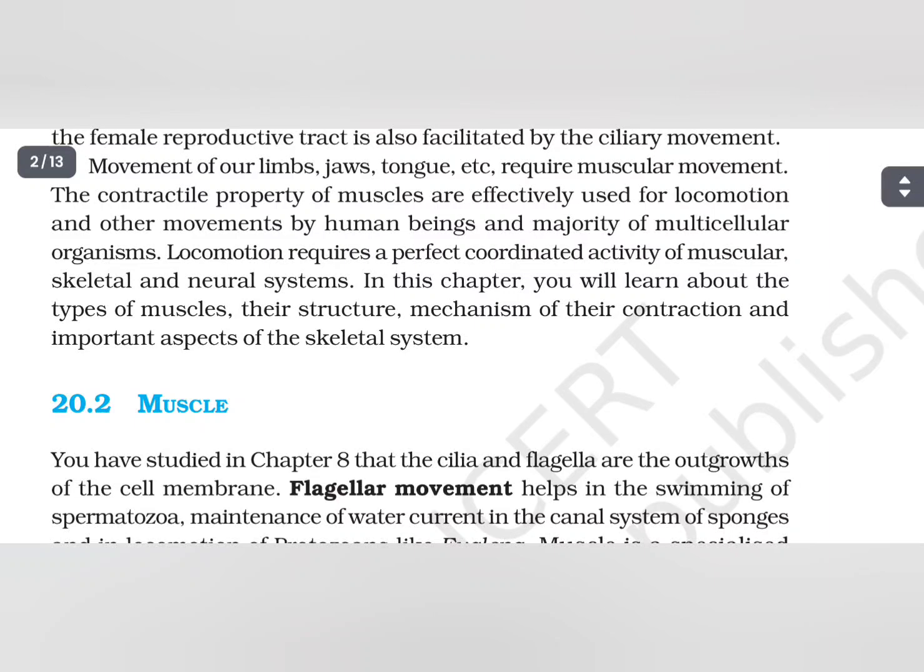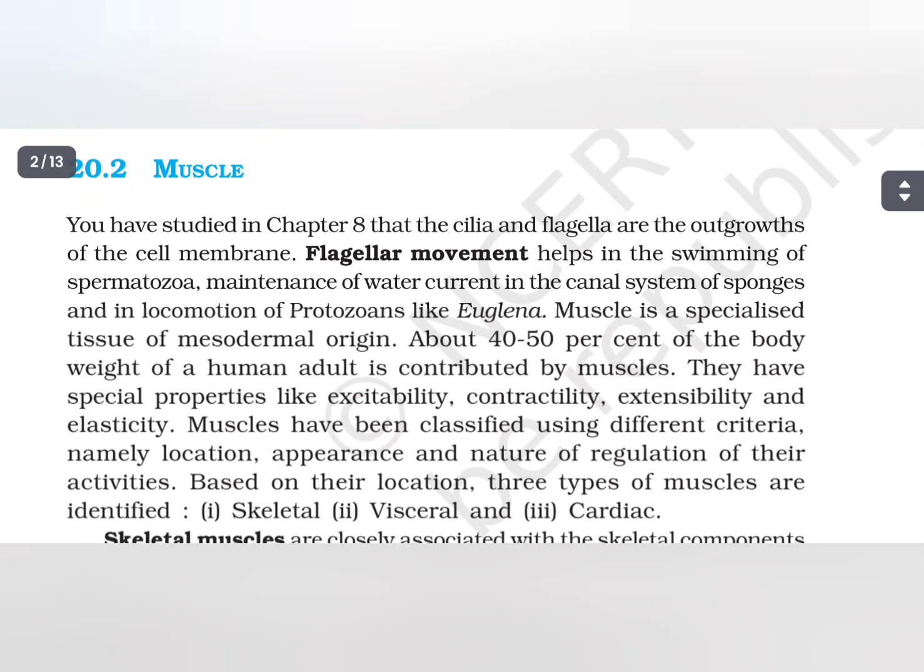Movement of our limbs, jaws, tongue, etc. require muscular movement. The contractile property of muscles is effectively used for locomotion and other movements by human beings and the majority of multicellular organisms. Locomotion requires a perfectly coordinated activity of muscular, skeletal and neural systems. In this chapter you will learn about the types of muscles, their structures, mechanism of their contraction and important aspects of the skeletal system.